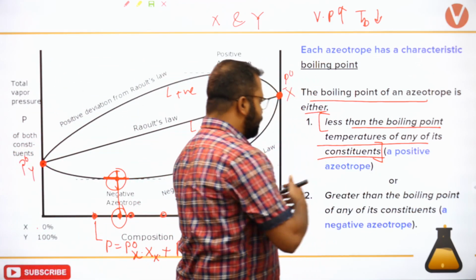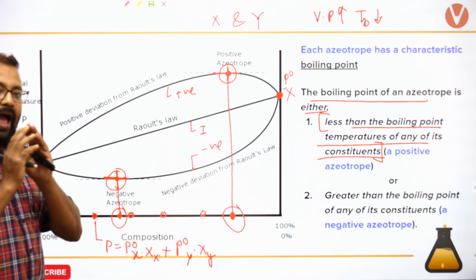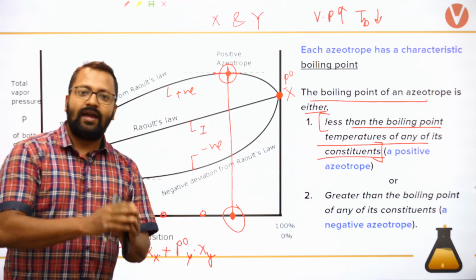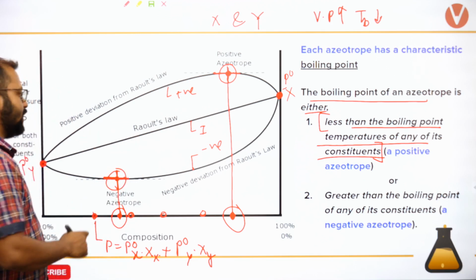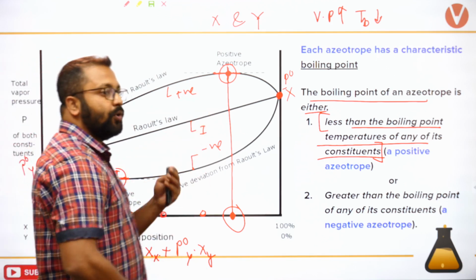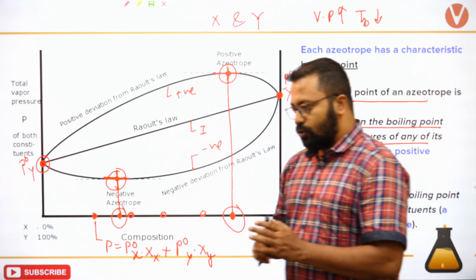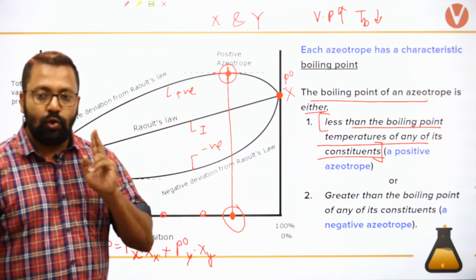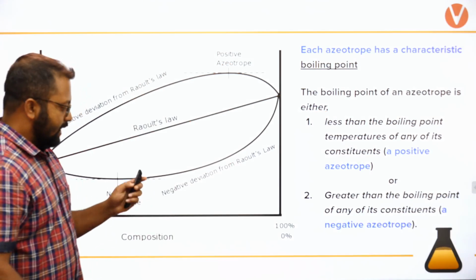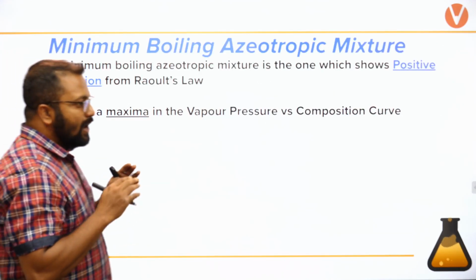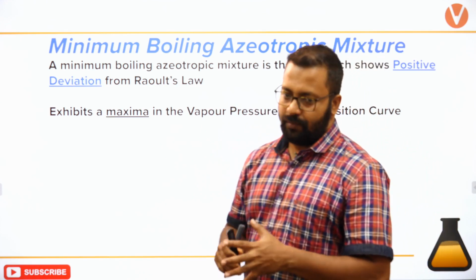If the vapor pressure is less, the boiling point will be more at the azeotropic composition, more with respect to the boiling point of the two components that you have mixed. So that is the reason we get two terms, minimum boiling azeotropic mixture and maximum boiling azeotropic mixture.